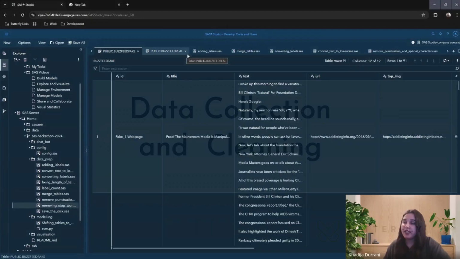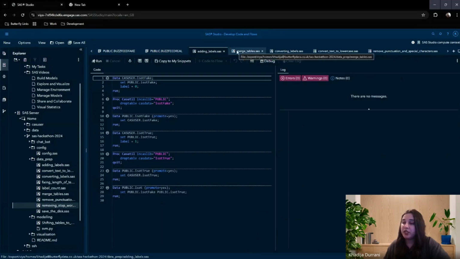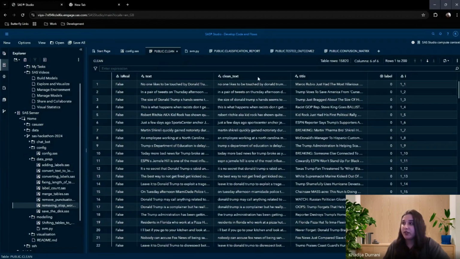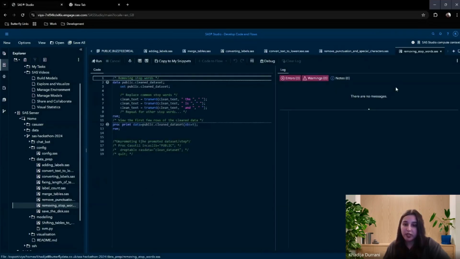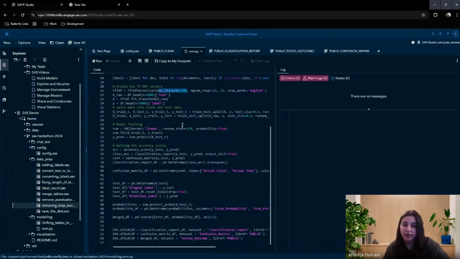To prepare the dataset, I started off with adding the labels to the data and merging the data into one table. This is the table that I achieved after preparing the data and following all those cleaning steps. SAS was great for this project because it offered flexibility to switch between different languages, SAS for data preparation and Python for model training. It also integrated well with various data sources, allowing us to efficiently clean and handle large datasets. After testing a few models, the SVM showed the highest accuracy.